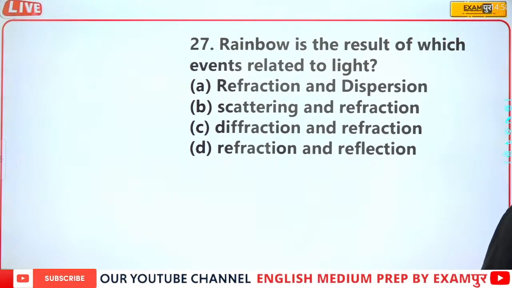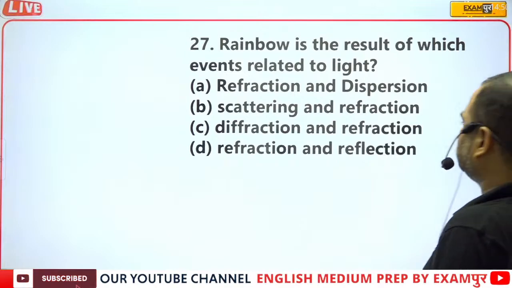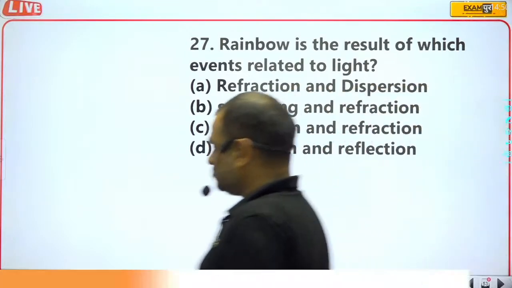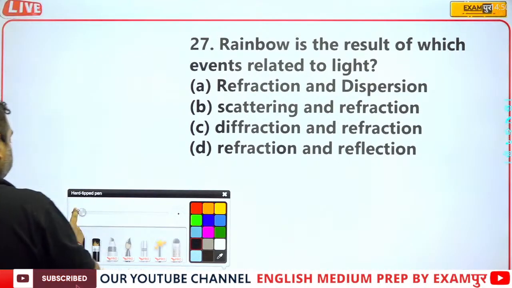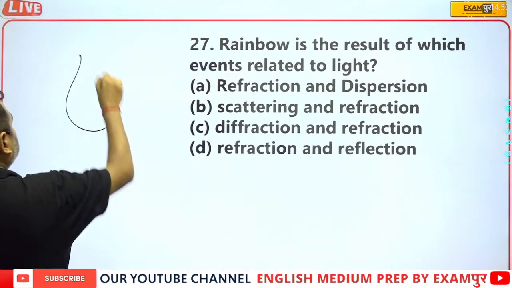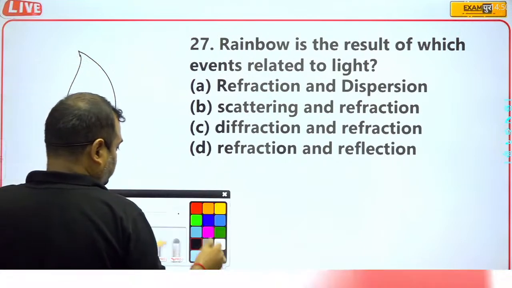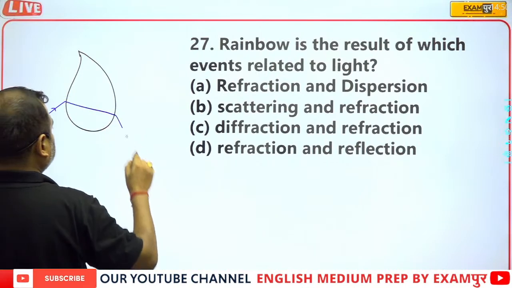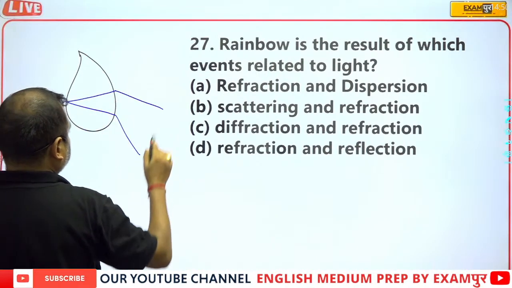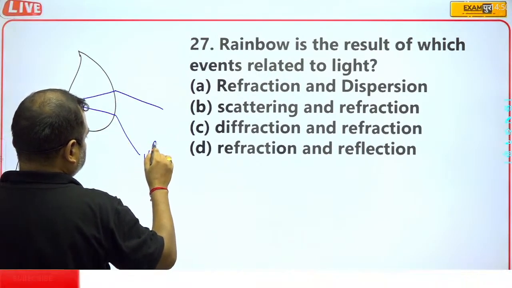Rainbow is the result of which events related to light? Refraction and dispersion. Let me show you. So this is the drop. Suppose that this is the ray, VIBGYOR.